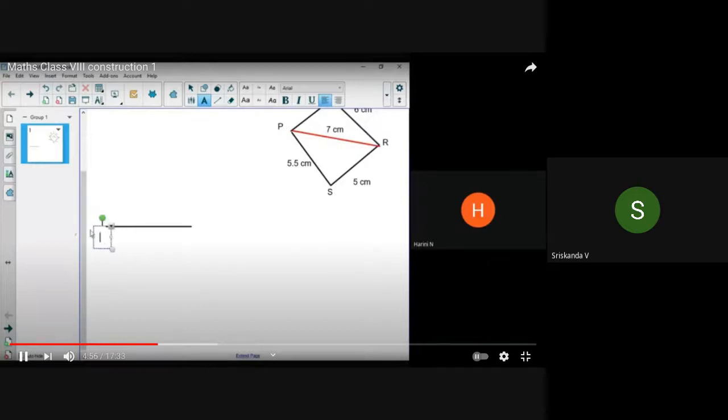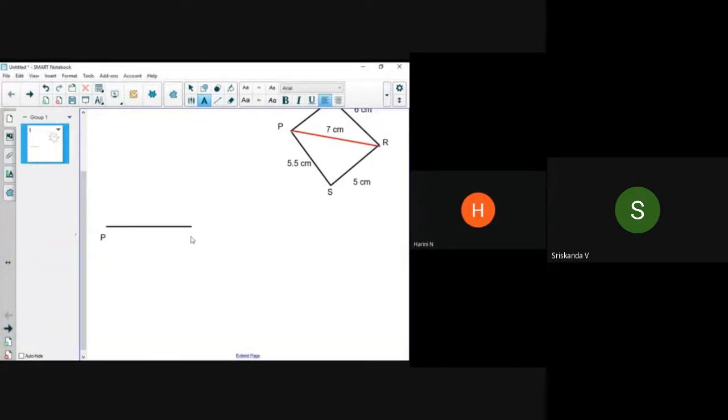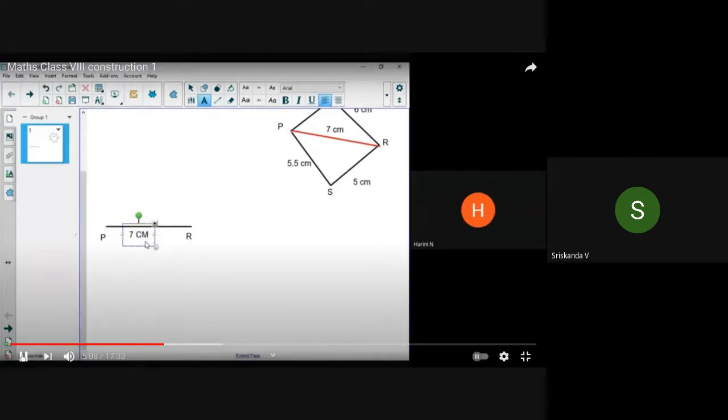This should be P and this should be R. Right? And I know here I should write it as 7 centimeter. The length is... I hope till here you are able to totally follow the steps so far. Any problem so far? No, ma'am. Can I proceed? Yes, ma'am. Okay, please do it along with me as I'm doing it.